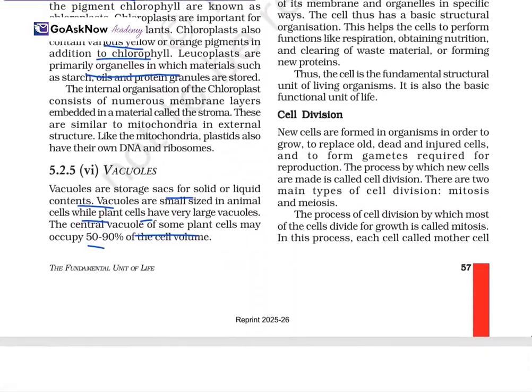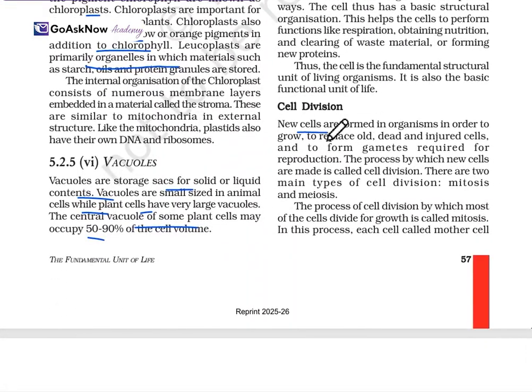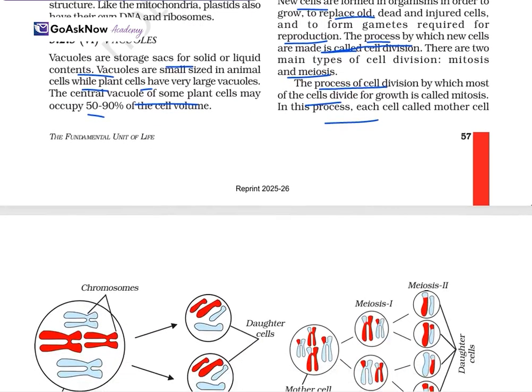Now the cell division. New cells are formed in organisms in order to replace old, dead, or injured cells, and to form the gametes required for reproduction. So the process by which new cells are made is called cell division. There are two main types of cell division: mitosis and meiosis. The process of cell division by which most cells divide for growth is mitosis, and in this process each mother cell divides.